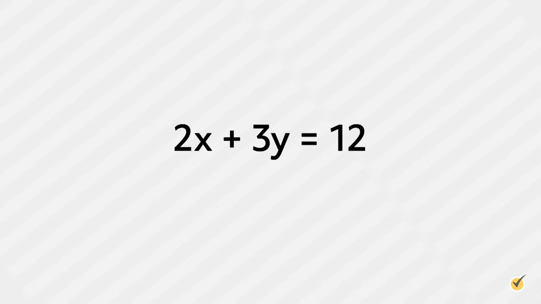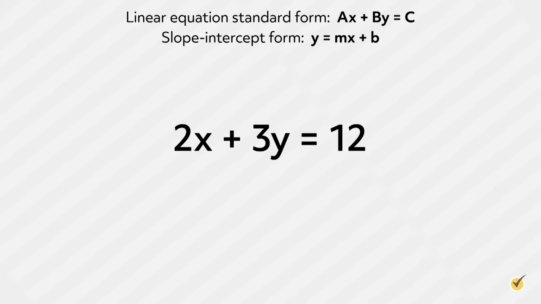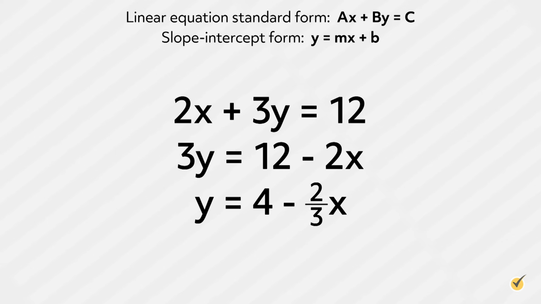Here's an example. 2x plus 3y equals 12. Remember, the standard form of a linear equation is ax plus by equals c, so this is currently in standard form. If we want to change it to slope-intercept form, we are going to need to rearrange it so that y is by itself on our left side. Our first step is to subtract 2x from both sides. 3y equals 12 minus 2x is what we have now. Then we're going to divide everything by 3, which gives us y equals 4 minus 2/3 x.